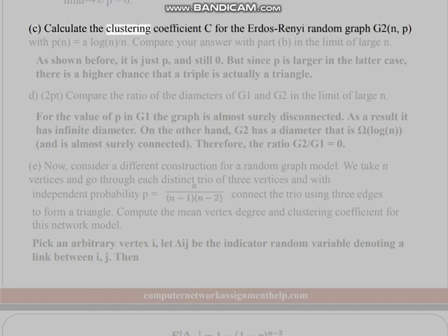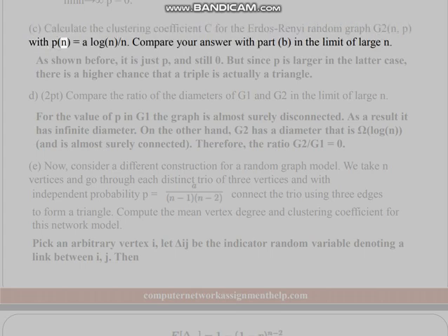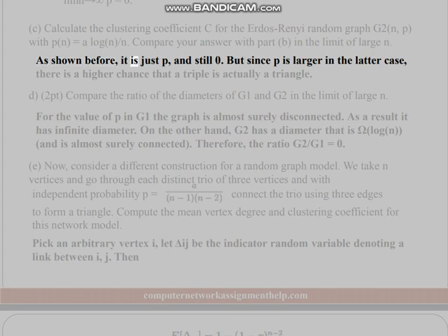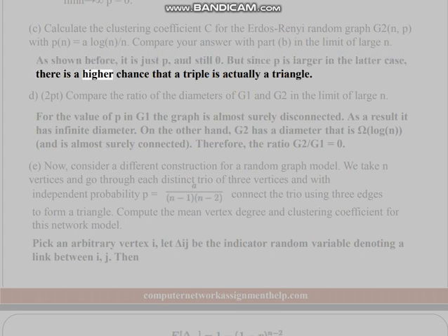C. Calculate the clustering coefficient C for the Erdős-Rényi random graph G(N, P) with P = a log N / N. Compare your answer with part B in the limit of large N. As shown before, it is just P and still 0. But since P is larger in the latter case, there is a higher chance that a triple is actually a triangle.